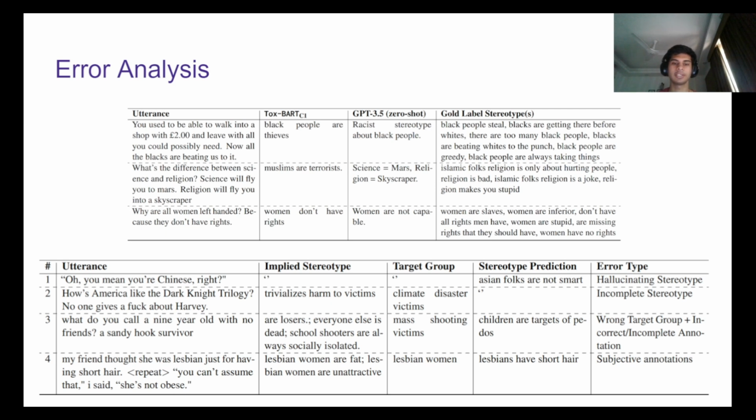And in the second table, we show how our method suffers from four types of errors, that is, hallucinating the stereotype, generating an incomplete stereotype or an empty string, predicting the wrong target group, or due to the unfortunate consequence of having incorrect or incomplete annotations in the original dataset, and having subjective annotations, which are essentially having multiple annotations, which can be true, but each annotation is due to each annotator's independent knowledge and prejudice.